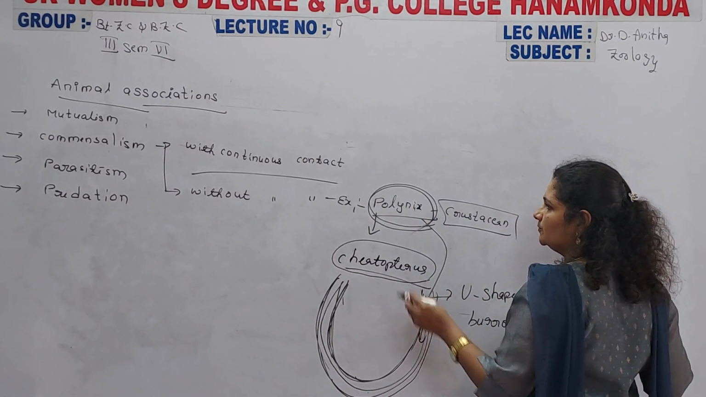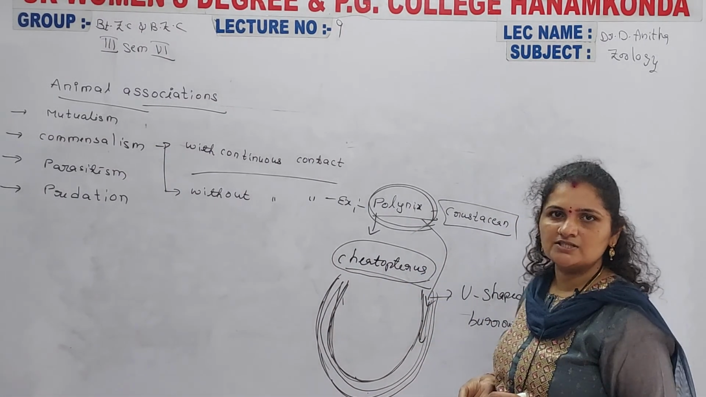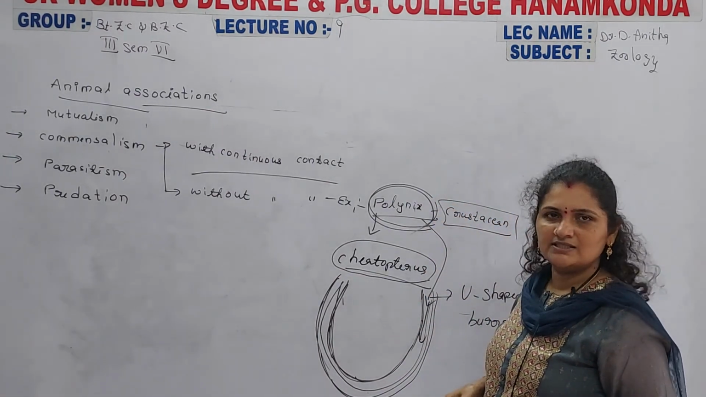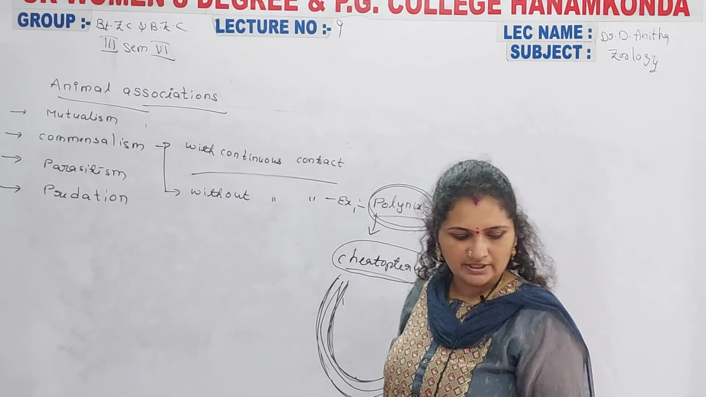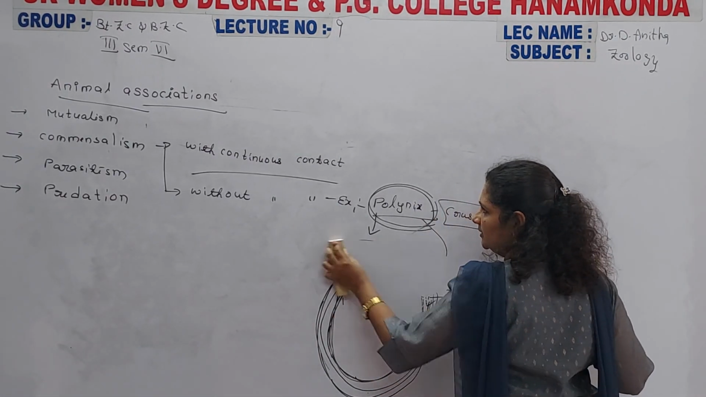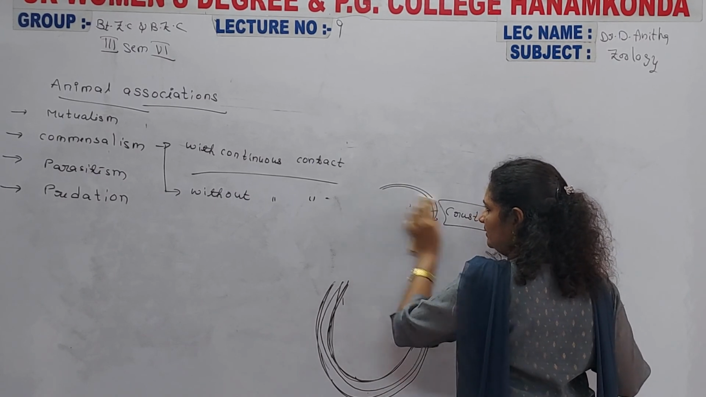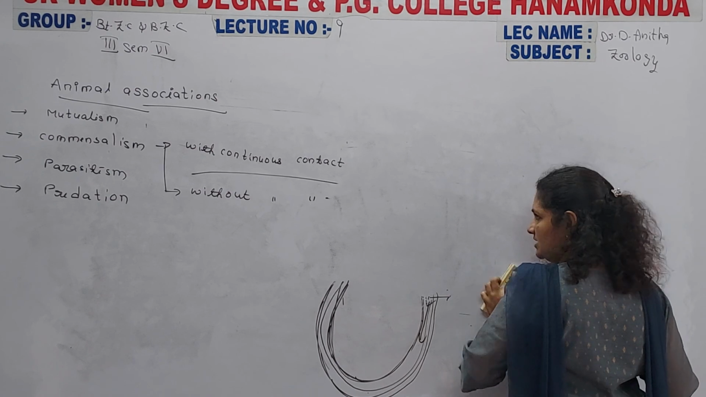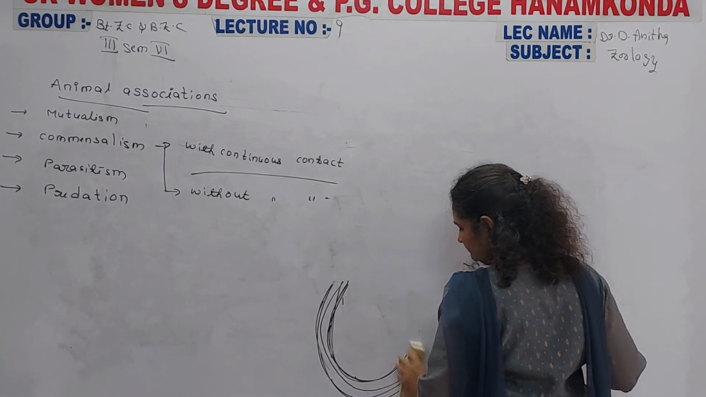So it also comes under commensalism without continuous contact. Only the polynyx, one organism, was benefited here. The remaining organism was not benefited or harmed. So mutualism and commensalism are completed, and now we move on to discuss parasitism.